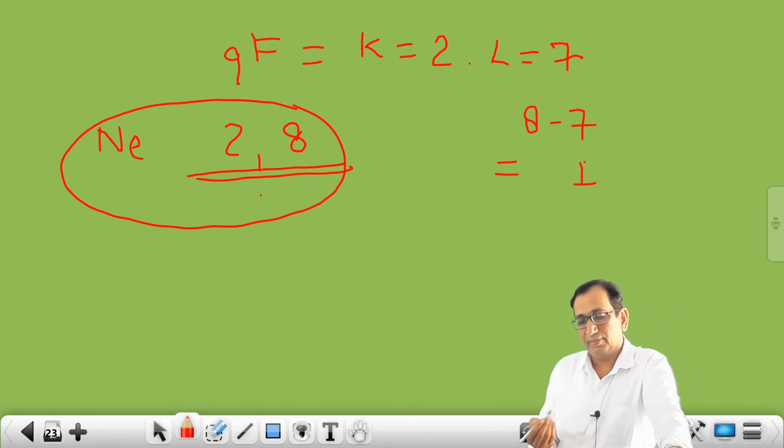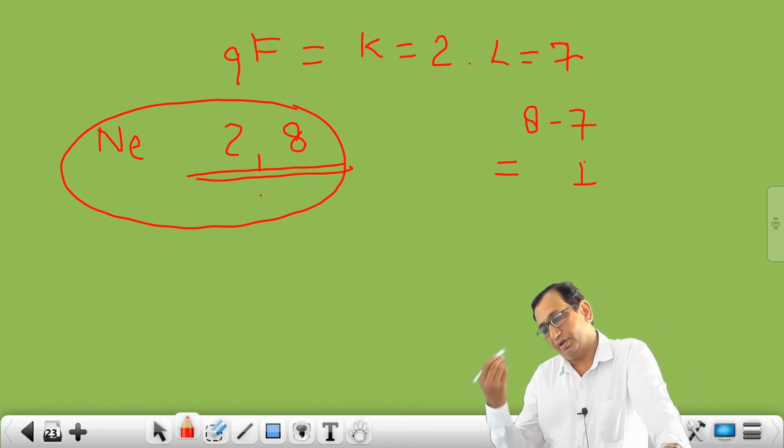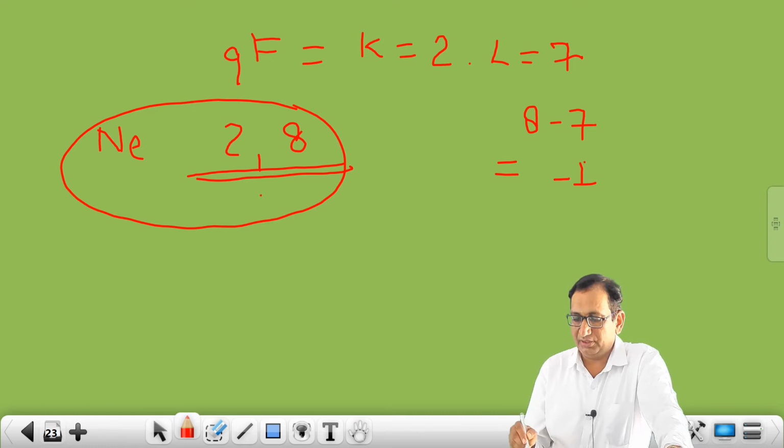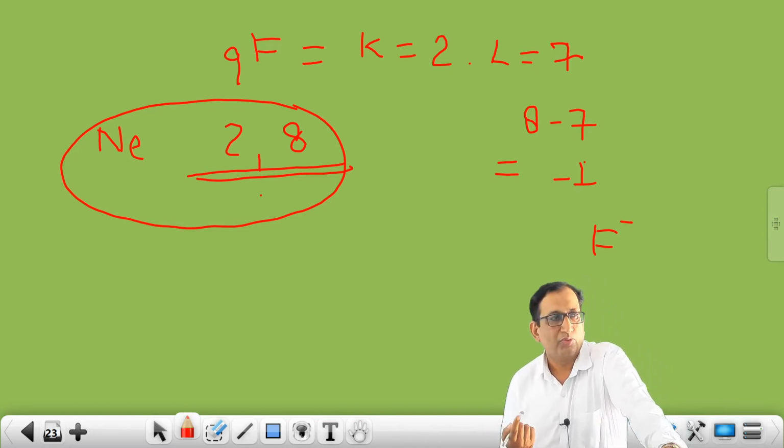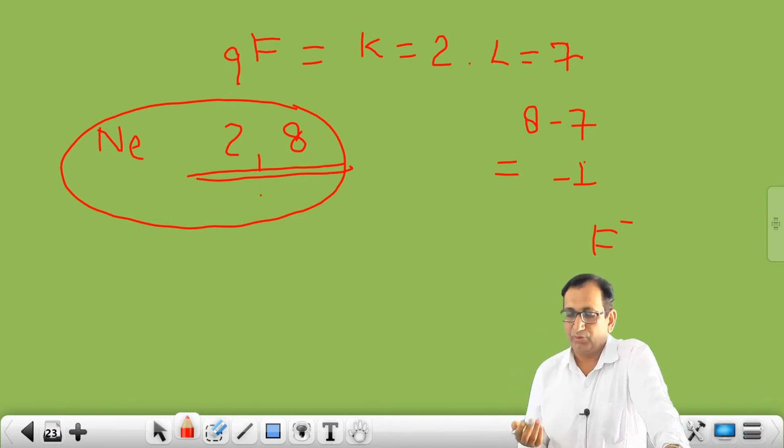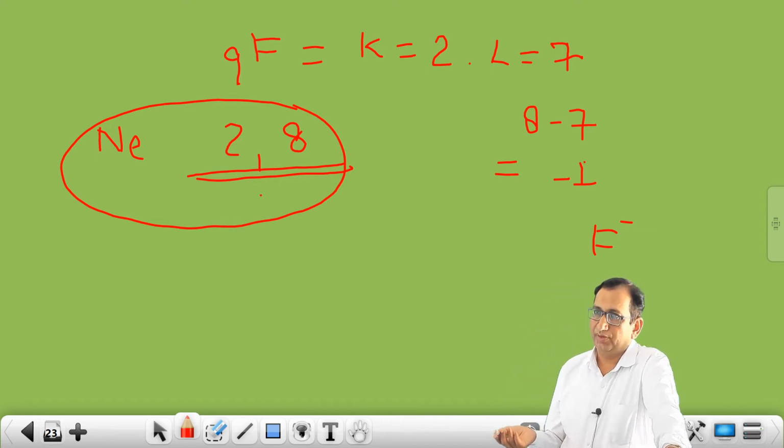So here fluorine has got negative valency, electronegative valency of -1. So you can write F and here a negative sign. So fluorine has got mono electrovalency because minus is 1.